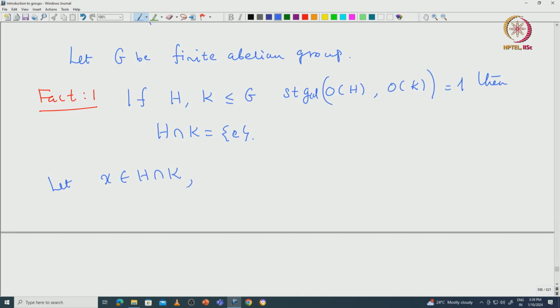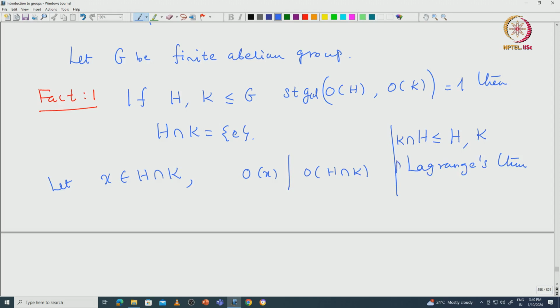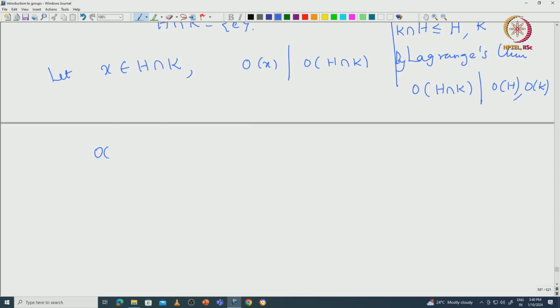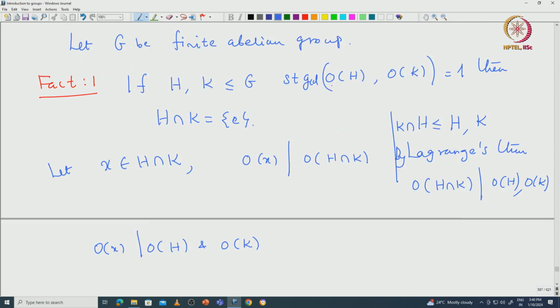Since H intersection K is a subgroup of H as well as K, by Lagrange's theorem, you can see that the order of H intersection K divides the order of H and the order of K. So that means the order of x divides the order of H and the order of K. Because they don't have anything in common, the GCD of the order of H and the order of K is 1.